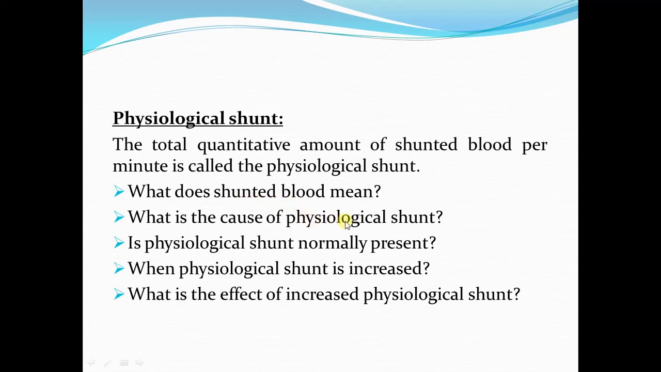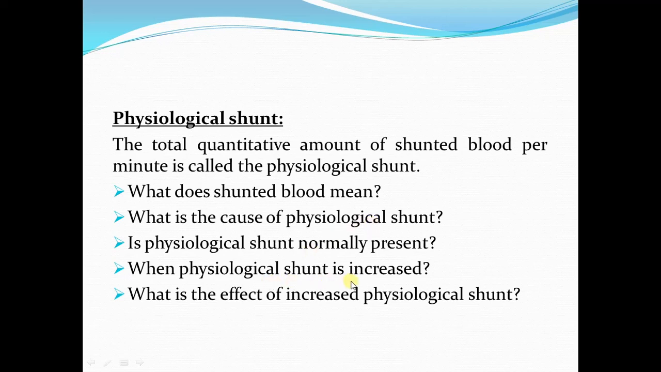The cause of physiological shunt, it can be present normally, like we discussed in the beginning, that 2% of the cardiac output that flows into the lungs through bronchial circulation is not oxygenated while passing through the lungs. So that is the normal physiological shunt. It is present normally as well.